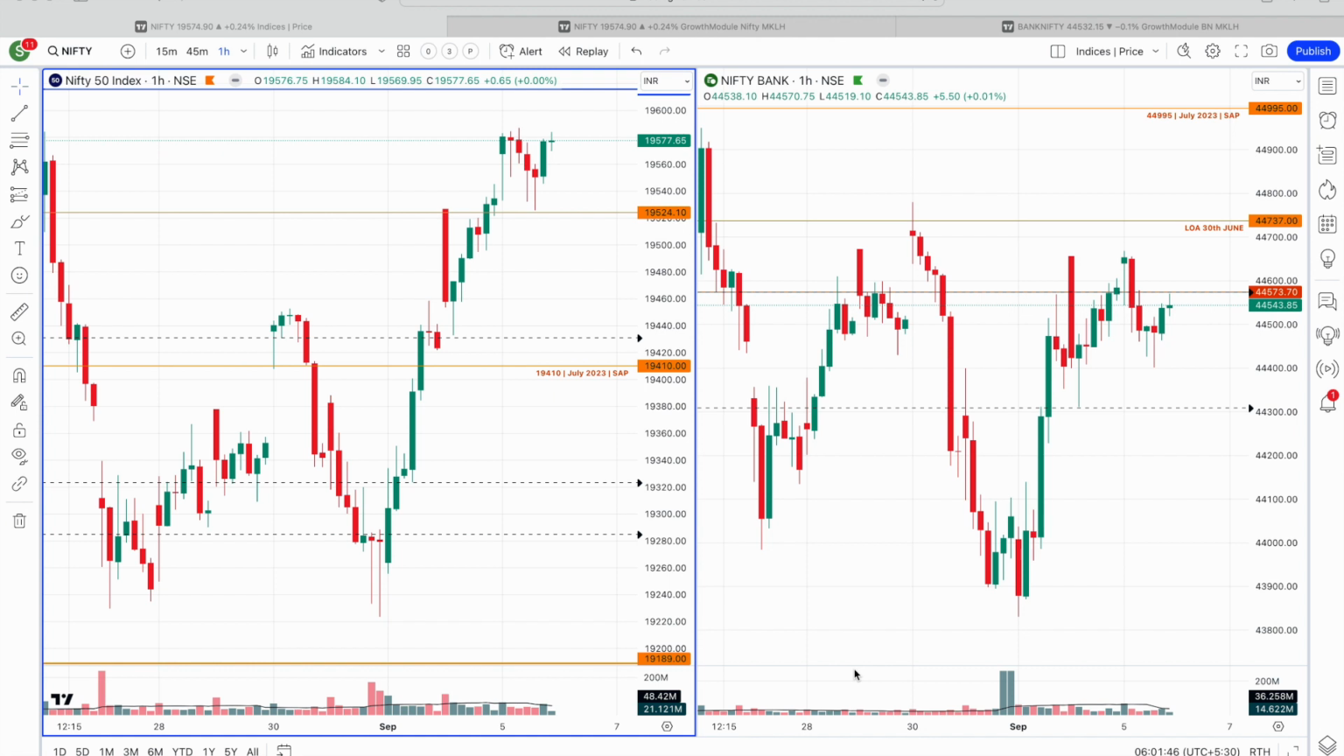As you can see, Nifty is stronger as compared to Bank Nifty, but at the same time Bank Nifty is also moving at a little slower pace as compared to Nifty. Primarily, Nifty is above the semi-annual pivot, the level of 19,410, and Bank Nifty is still below the semi-annual pivot level, which is 44,995. So the first challenge for Bank Nifty will be to reach the level of 44,995. Let me just quickly take you to the Nifty chart.